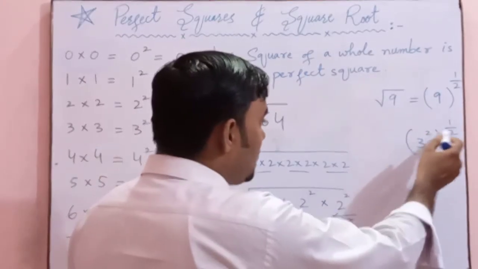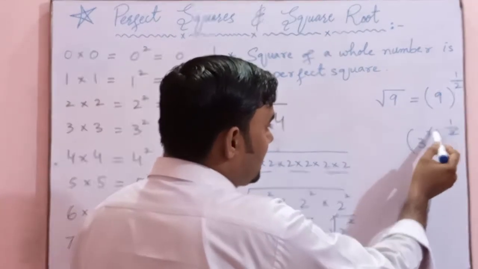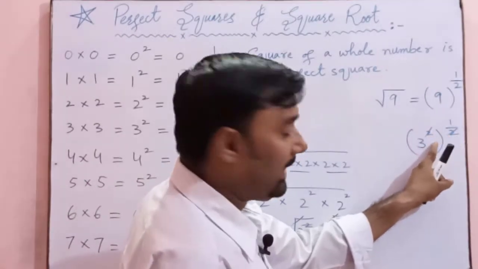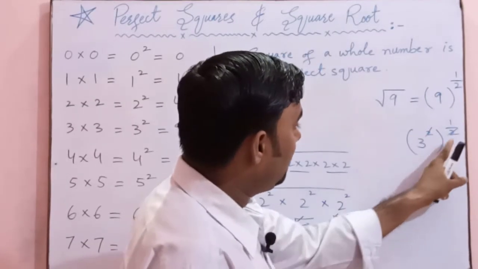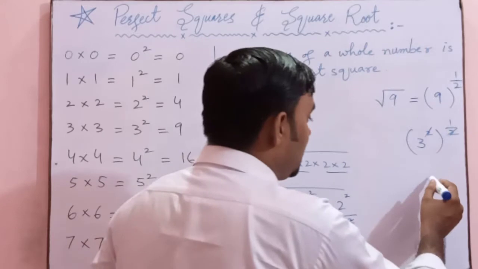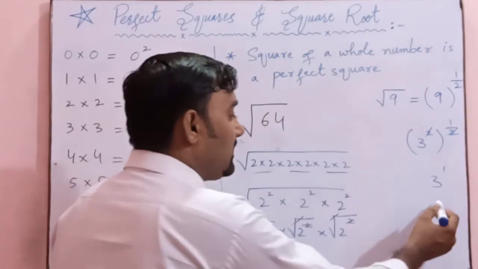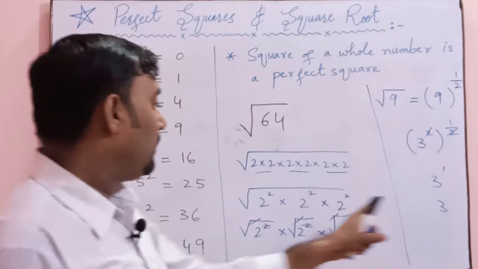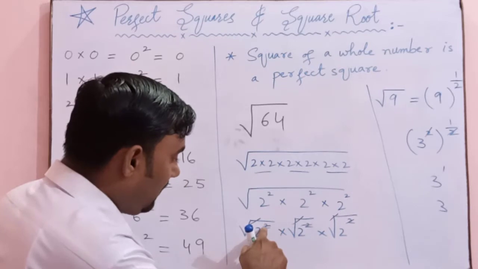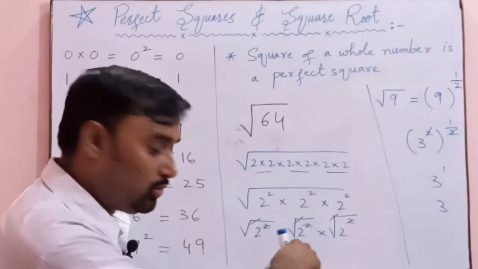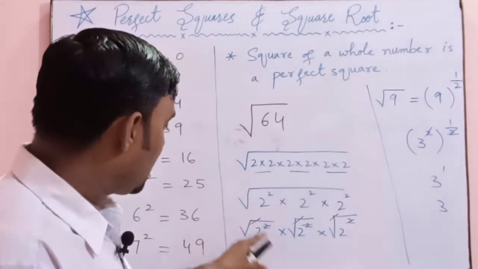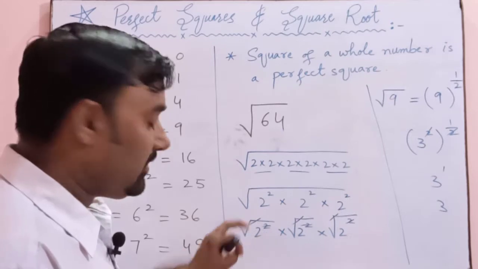Whenever you do 3 square whole power 1 upon 2, the 2s will be cancelled, because this power 2 and this whole power 1 upon 2 are being multiplied. There is a bracket between the powers, so bracket means multiplication sign. So 2 and 2 will cancel out with each other, and the result will be 3 power 1, which means 3. We apply this same technique over here. If you have 2 square whole power 1 upon 2, the power 2 and the denominator 2 of 1 upon 2 cancel out each other, and the result will be only 2. So as a shortcut, we are just cancelling the power with the square root.